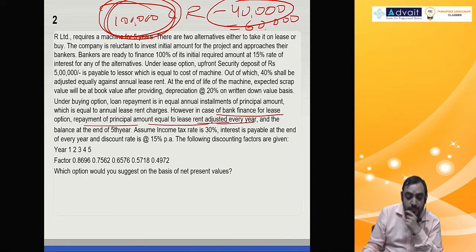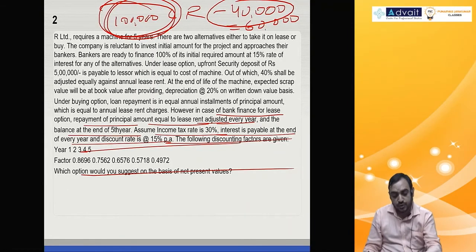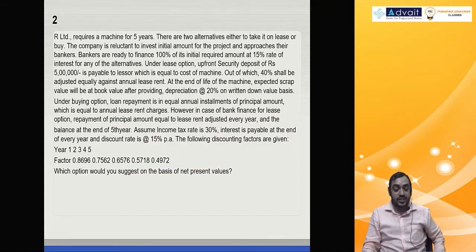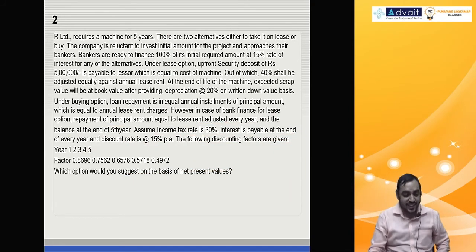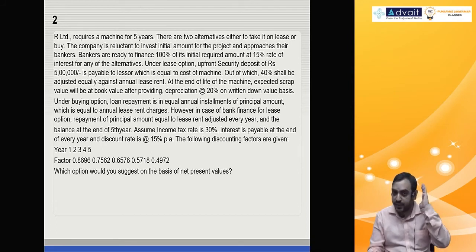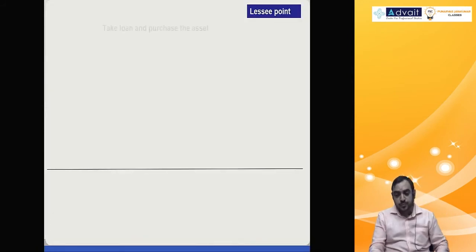40,000 is being adjusted, and the balance at the end of the 5th year. Assume tax rate 30%, interest payable at the end of every year, following discount rate given. What option would you suggest? The best option I would suggest for this problem is go to the next problem. Don't solve this. It's too many calculations. But from an understanding perspective, very nice problem. So take a look at the solution.